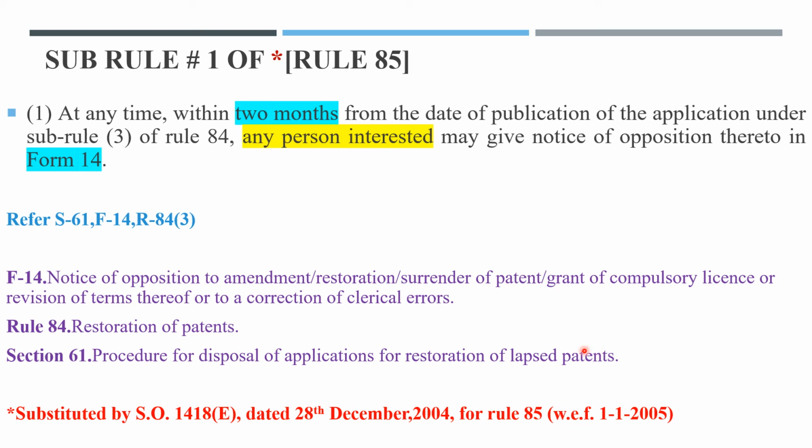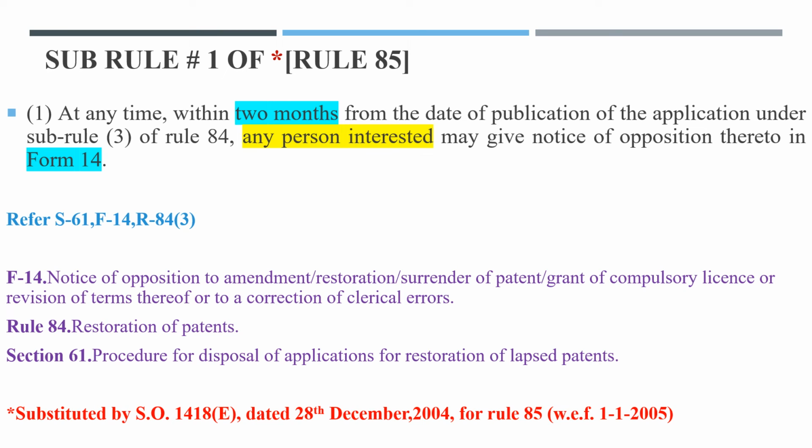Then rule number 84 is restoration of patents. And section 61 is procedure for disposal of applications for restoration of lapsed patents. So that's why I have given here that please refer section 61, form 14 and rule number 84, specifically subrule 3. I hope it is pretty much clear now.